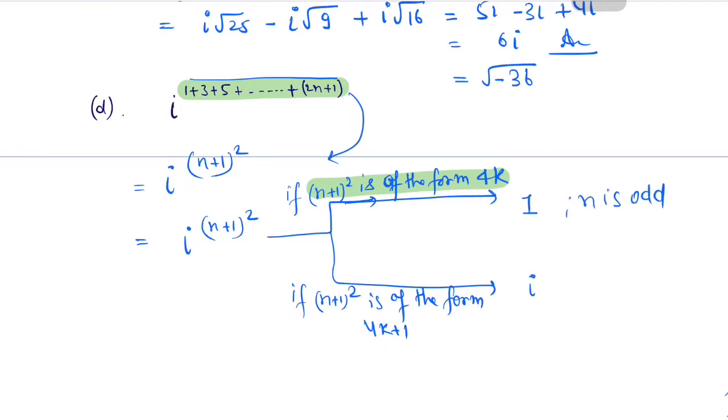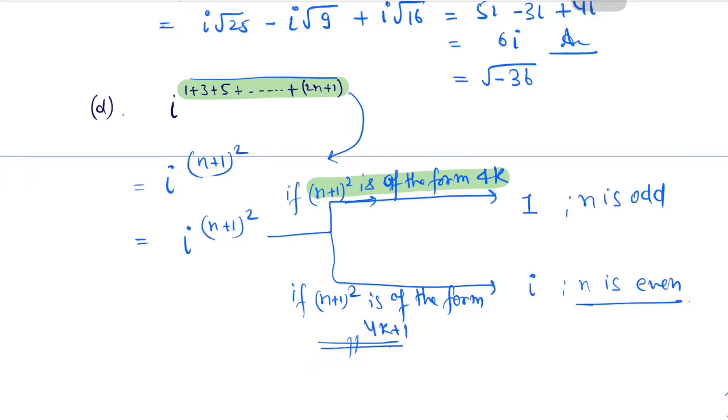If n plus 1 whole square is of the form 4k plus 1, it means n plus 1 is odd and hence n is even. So this is the final answer. The answer will be 1 if n is odd, the answer will be iota if n is even.